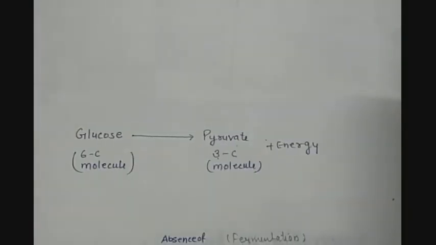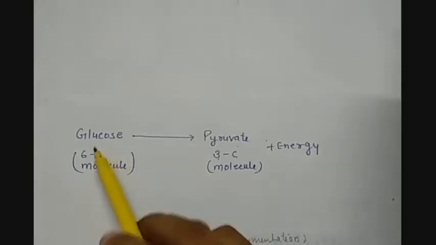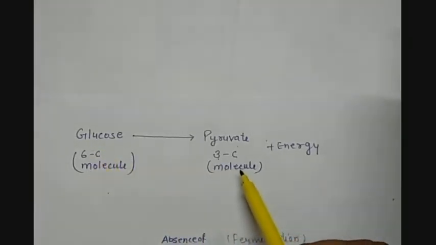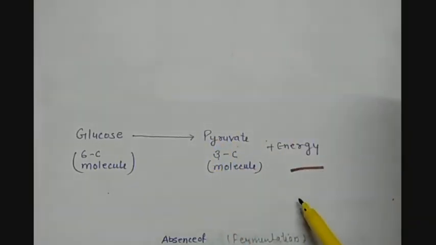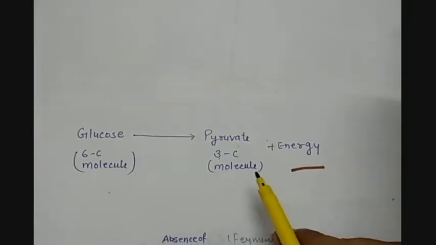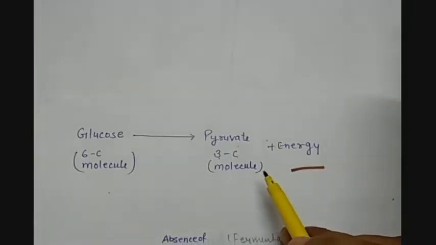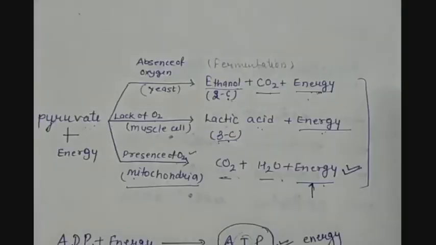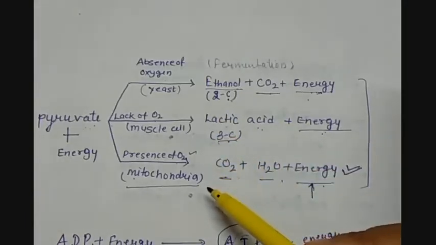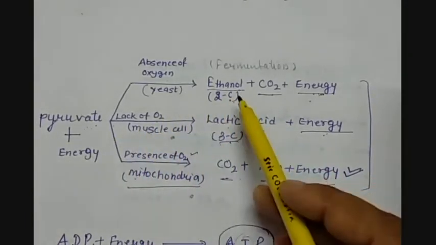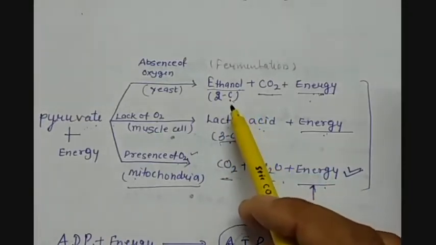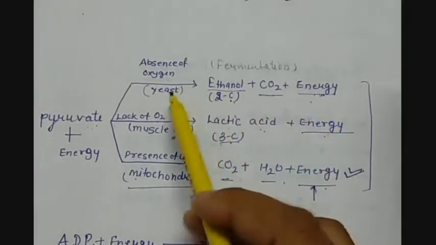In all kinds of organisms, whether they are single-celled or multicellular, glucose, which is a 6 carbon molecule, gets converted into pyruvate, which is a 3 carbon molecule, and along with it a small amount of energy is released. Now this is not the complete digestion or oxidation of food. Further, this pyruvate can take any of 3 pathways, and it can perform some reactions for the release of energy in the absence of oxygen.